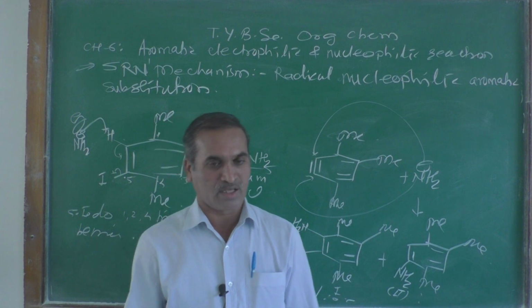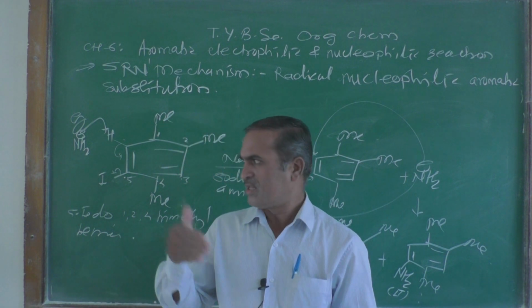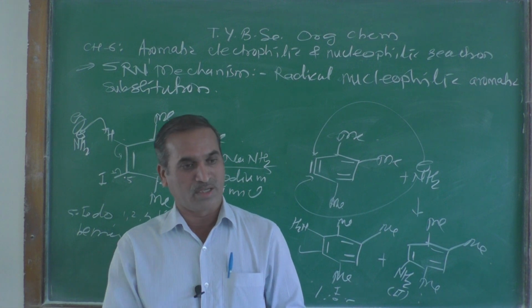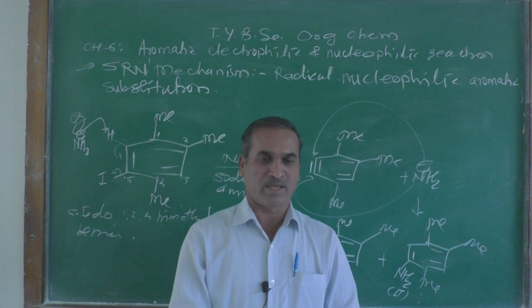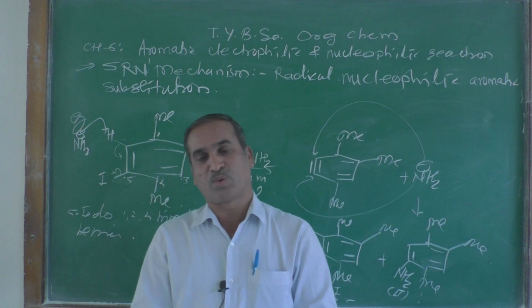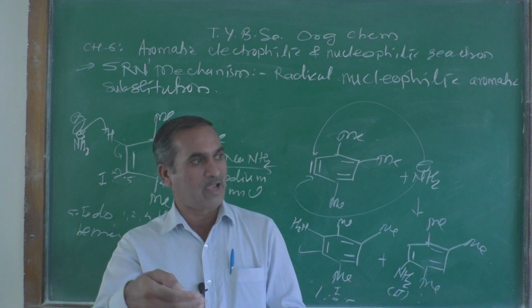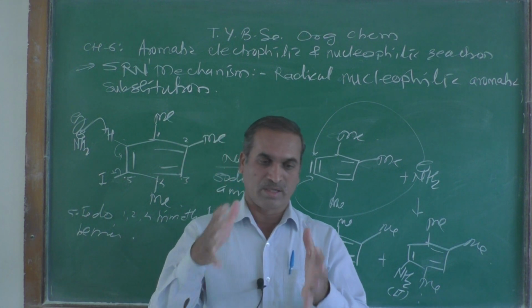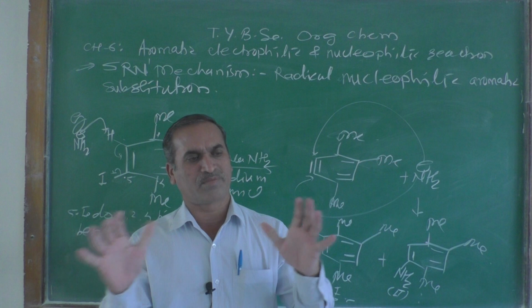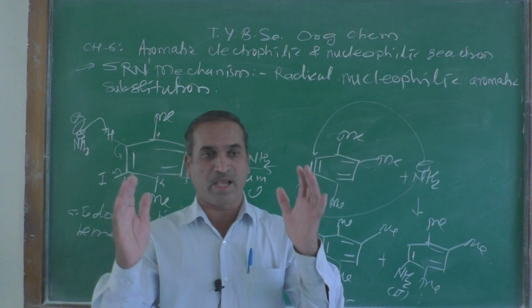As well as we are going to learn some reaction intermediates like carbanions, or some natural products, and how to find out that natural product. I think that study we will see in the next lecture.